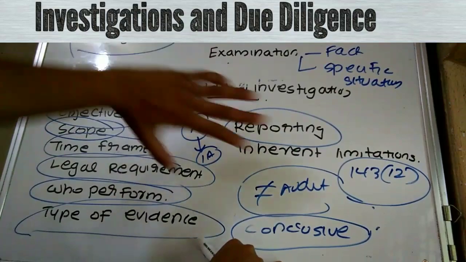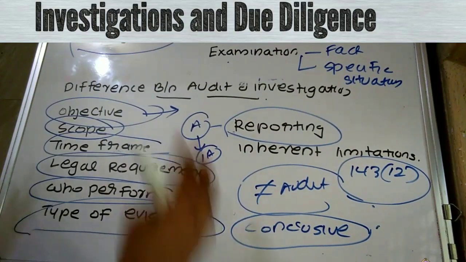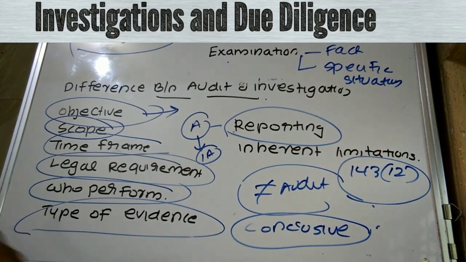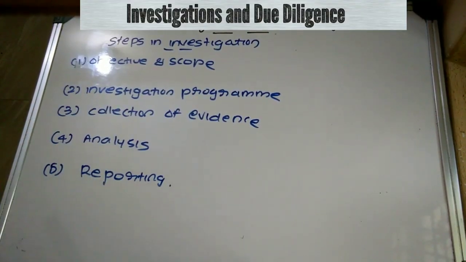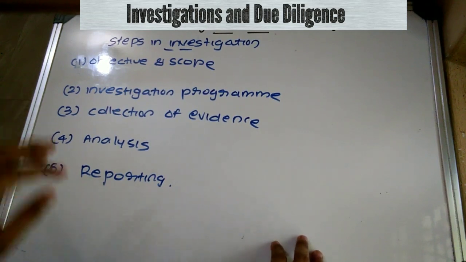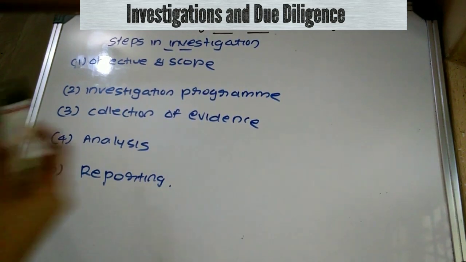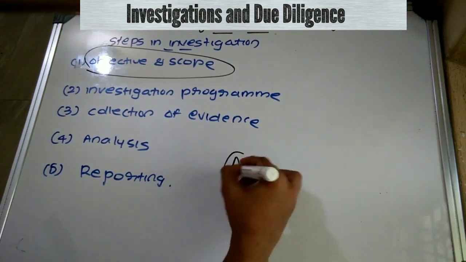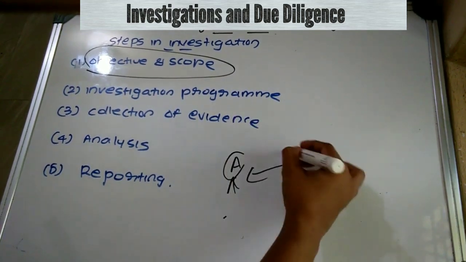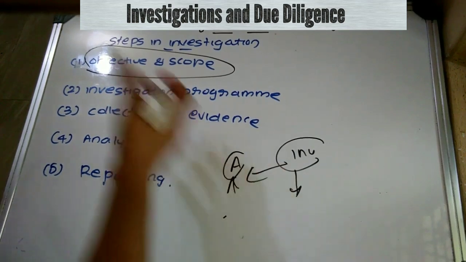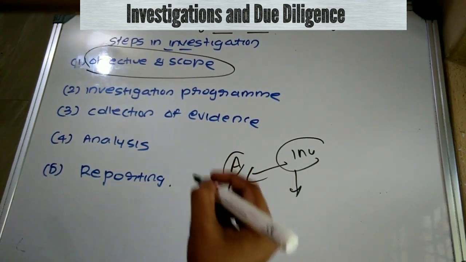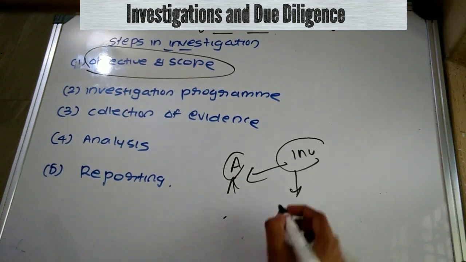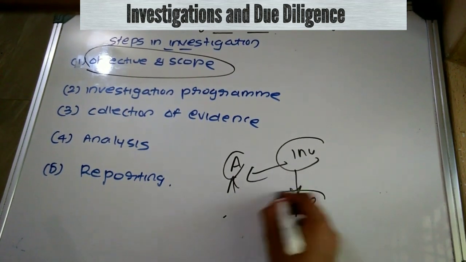So here we discussed what is meant by investigation and the difference between auditing and investigation. Moving to the next point, we are going to discuss the different steps involved in investigation. First of all, determination of objective and scope. Before accepting the investigation, the investigating accountant has to understand the main objective with respect to which they have to conduct the investigation, plus the scope.